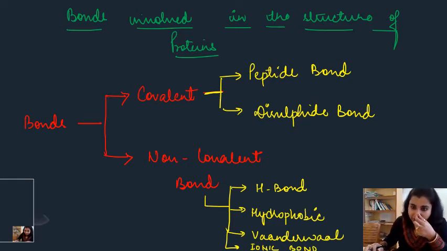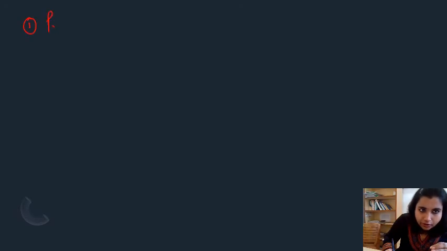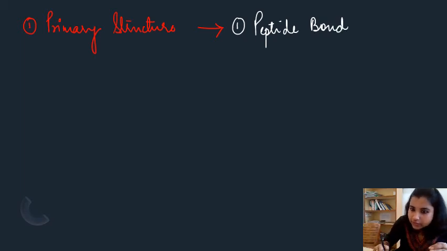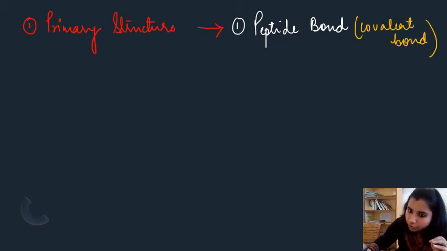Now we will see in which structure which bond is involved, right? Now if we talk about the primary structure, there is only one bond, that is your peptide bond. And is it covalent or non-covalent in nature? It is your covalent bond, which is formed by sharing of electrons.